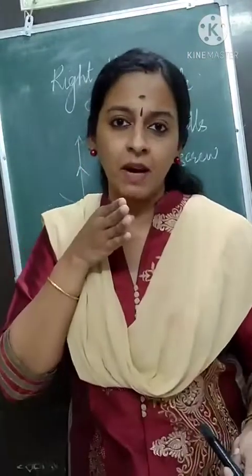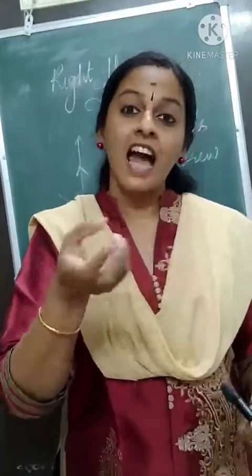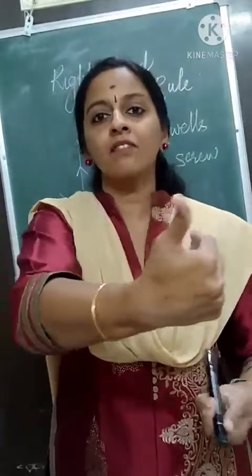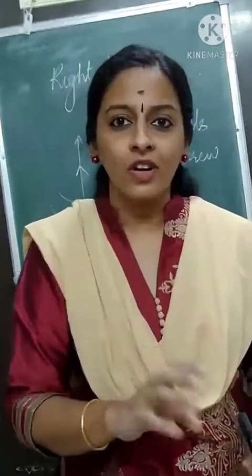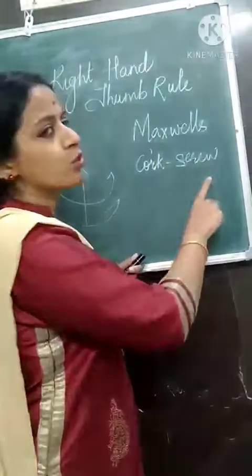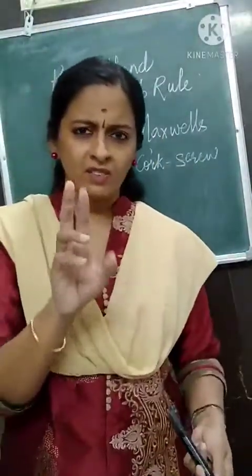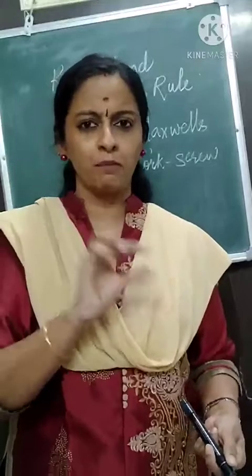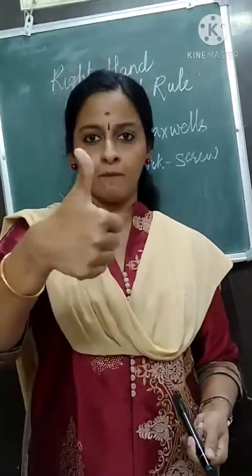Clockwise direction, magnetic field inside. Anti-clockwise direction, magnetic field outside. This is called Maxwell's corkscrew rule. Keep this little bit in mind along with the right hand thumb rule.